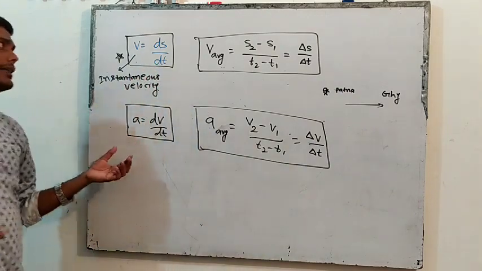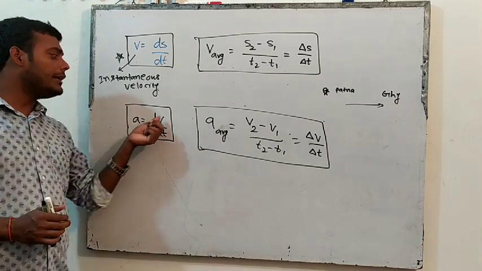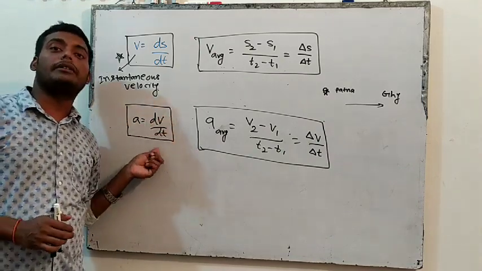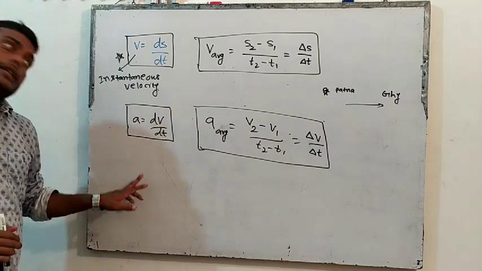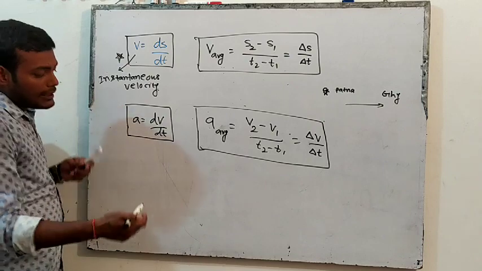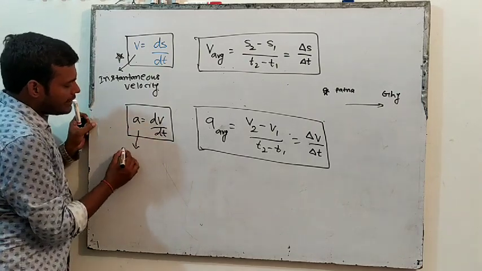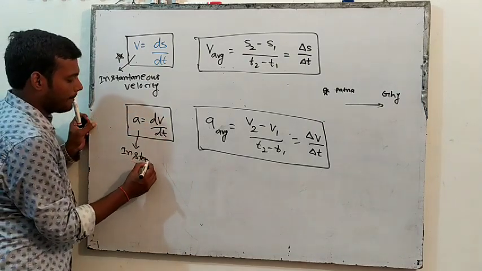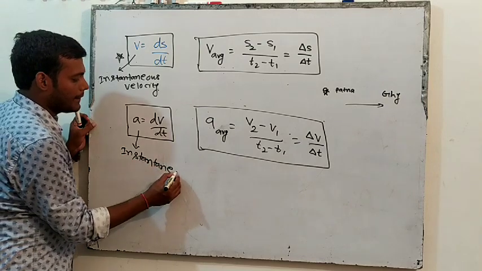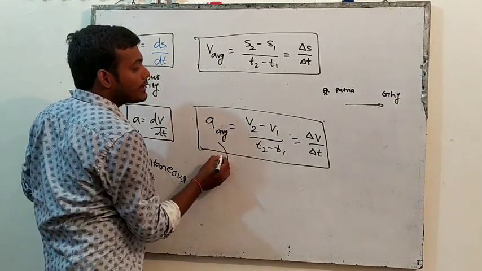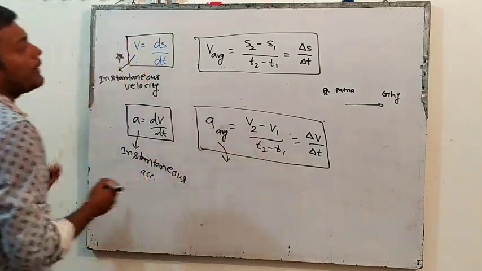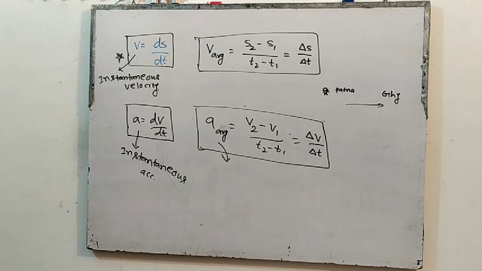Like that, there is acceleration also. What is acceleration? dv by dt. Change in velocity per unit time is known as acceleration. This is instantaneous acceleration. And this is average acceleration, and we find it as v2 minus v1 by t2 minus t1. I will come to the numerical, then you will understand it better. That's the first question.